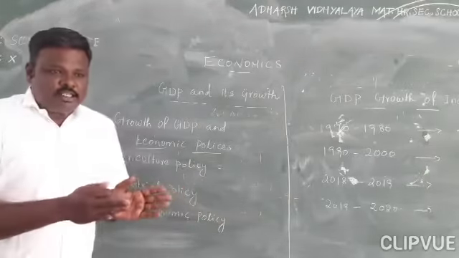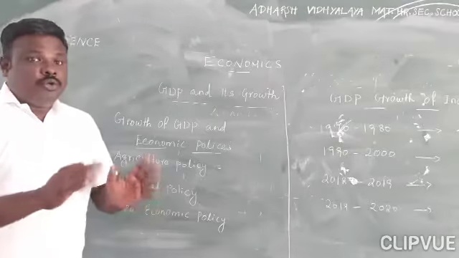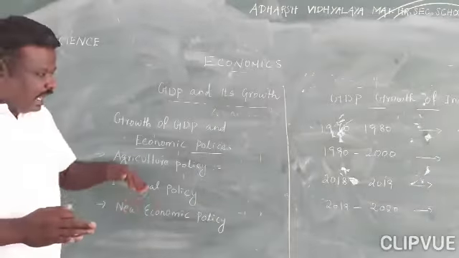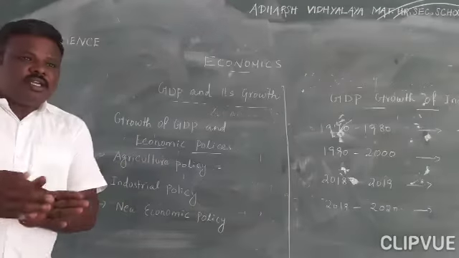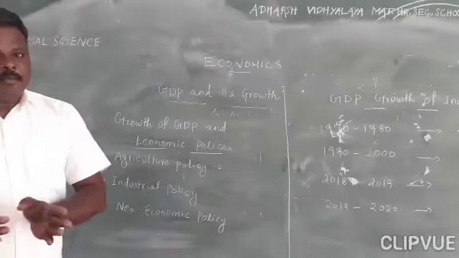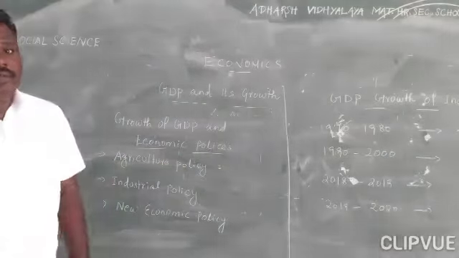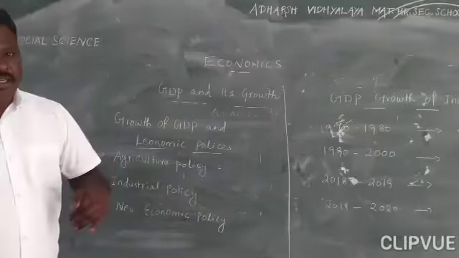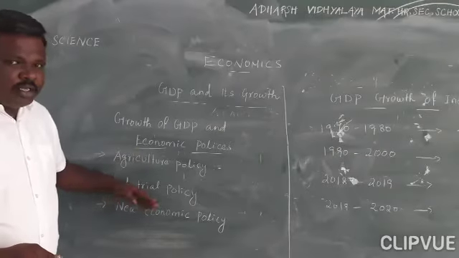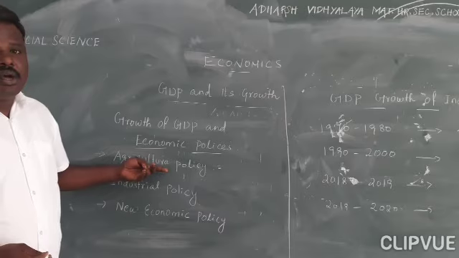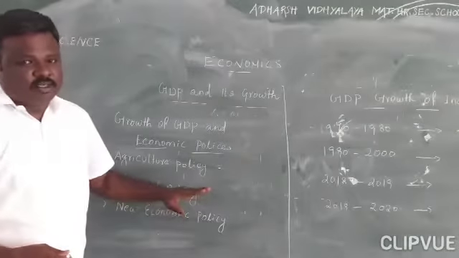If production is increased, we require raw material, and raw material is needed in huge amounts. Agricultural-based raw material is needed for the agricultural industries. So agricultural sector industries require a larger number of agricultural products as their raw materials. Automatically industries improve, and at the same time agriculture also improves because of the requirement of agricultural products.